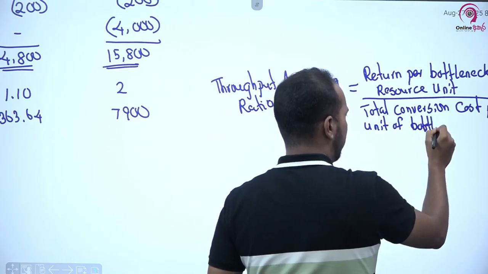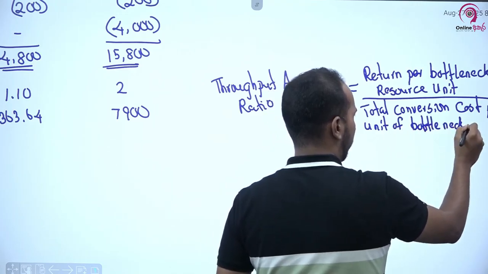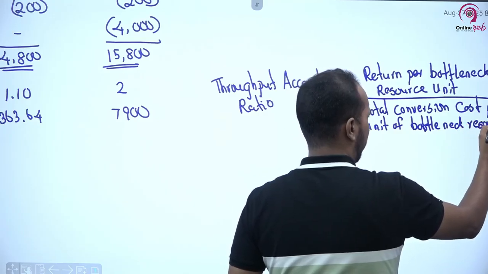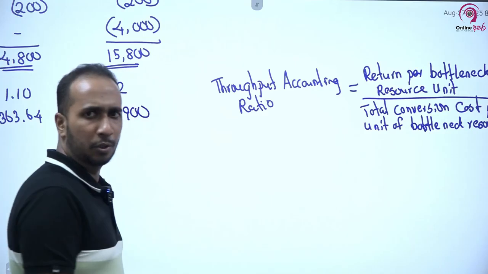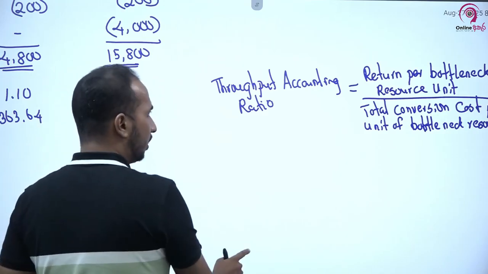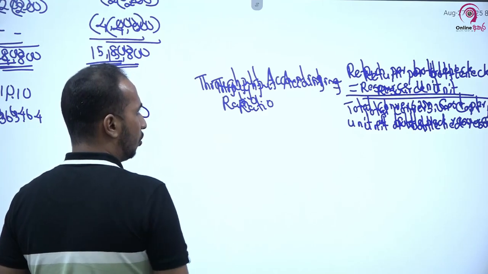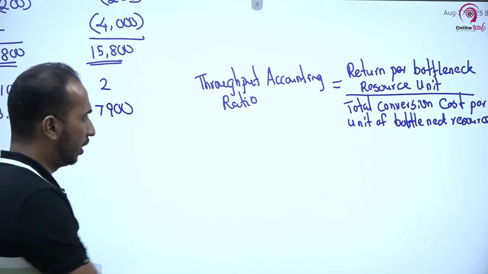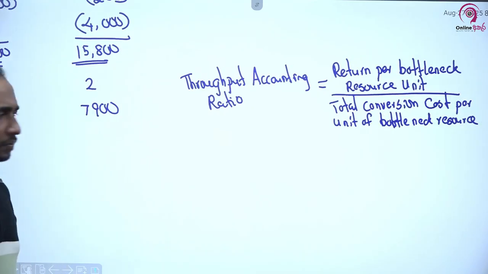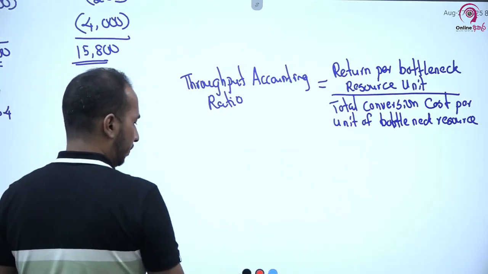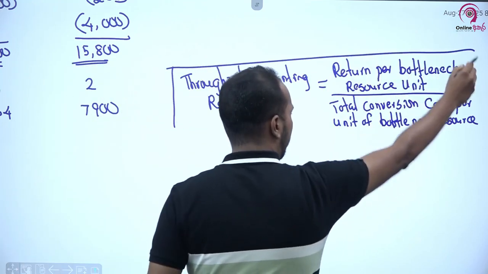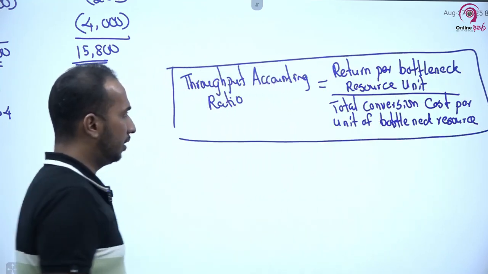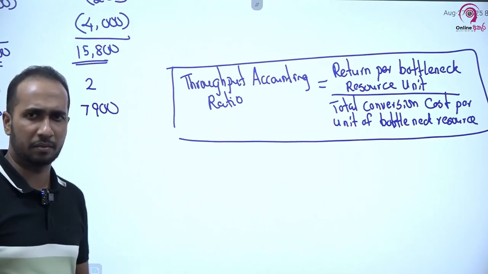I am writing this in general, okay? So this is the formula for the throughput accounting ratio. This is important, you should know this. Don't learn it by heart, you can understand this, okay?